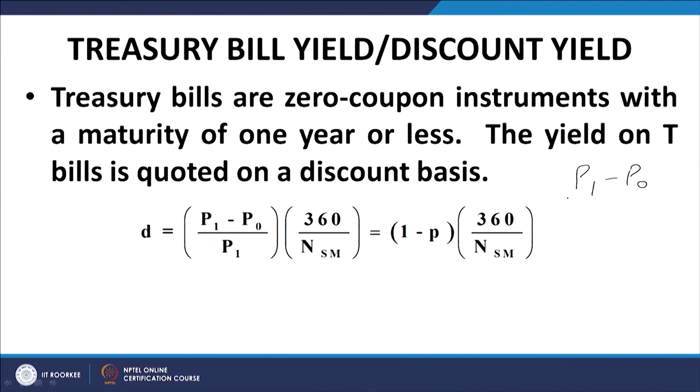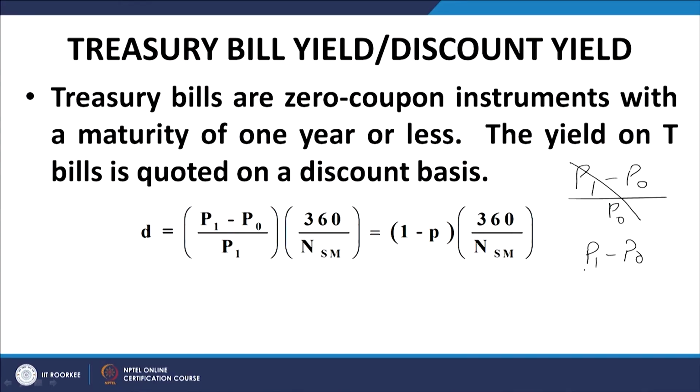Anyway, treasury bills and such money market instruments are issued at a discount, redeemed at face value, and their yield is worked out in a slightly different way. Normally, what we work out as the yield is the increase in price, that is P1 minus P0, divided by the initial investment, which is P0, and we annualize this with respect to a 365-day year. That is the normal practice.